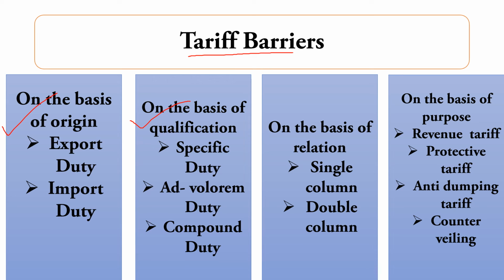The third point of tariff barrier is on the basis of relation. Again the tariff is divided on the basis of relation, for which there are 2 points, that is single column and double column. And the last point under the tariff barrier is on the basis of purpose, under which there are revenue tariff, protective tariff, anti-dumping tariff and countervailing. Okay.